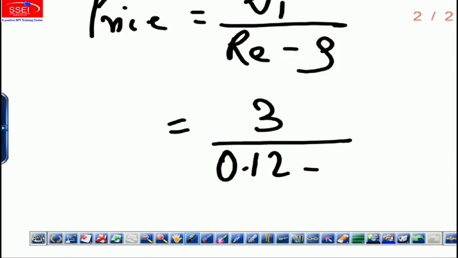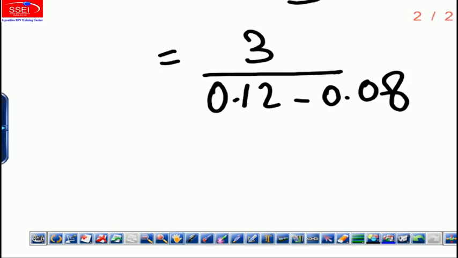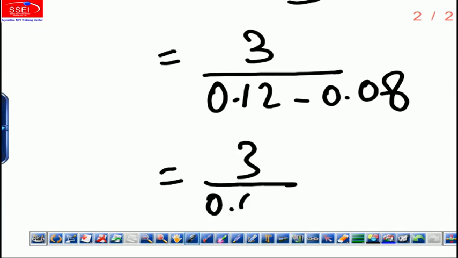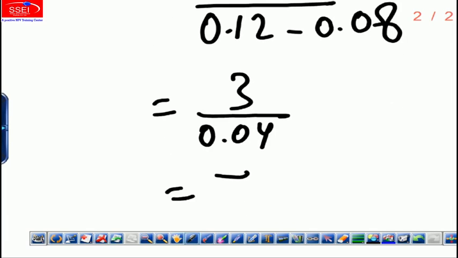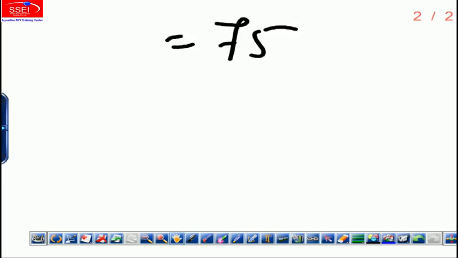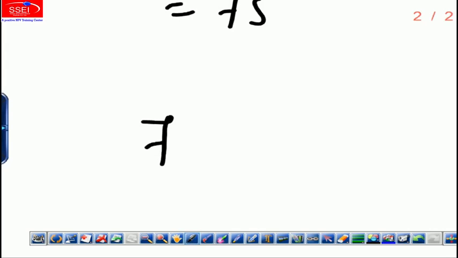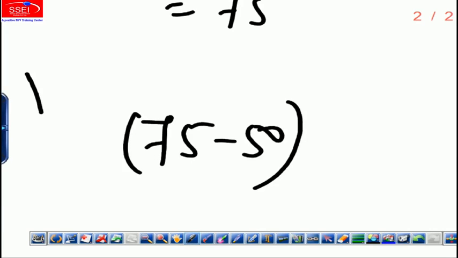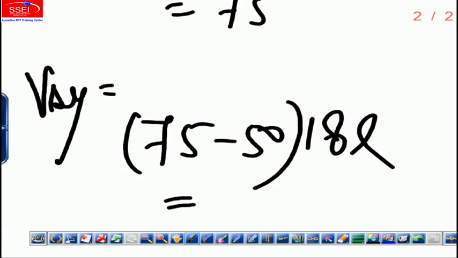0.12 minus 0.08. So it's 3 by 0.04, which is 75, I think. Divide by 0.04, 75. So 75 becomes Toll's price, and the price of Toll was 50. So the value of synergy according to me is 75 minus 50 into 18 lakhs, which is 25 into 18 lakhs. 450 lakhs is the value of synergy.